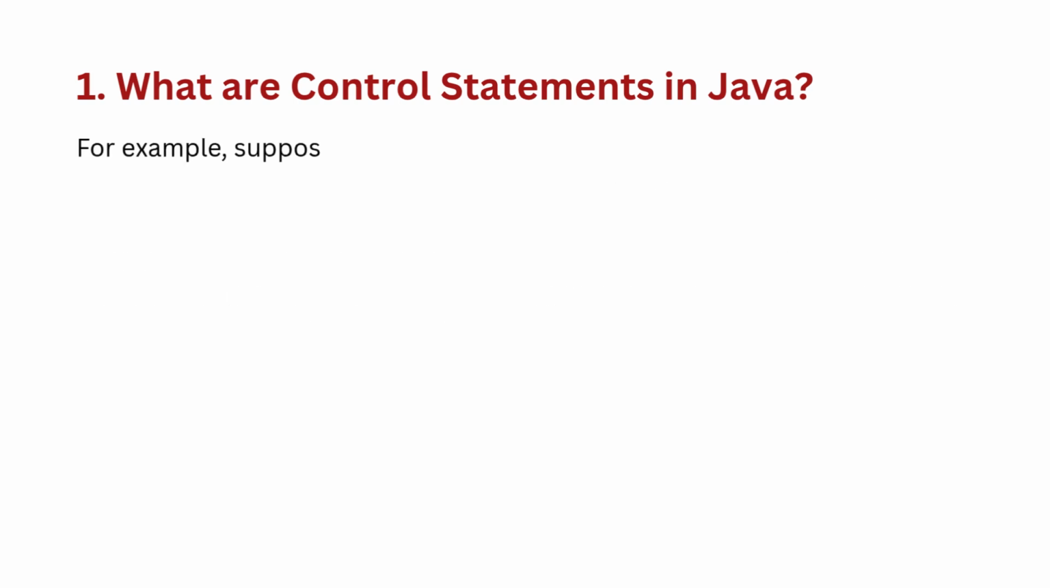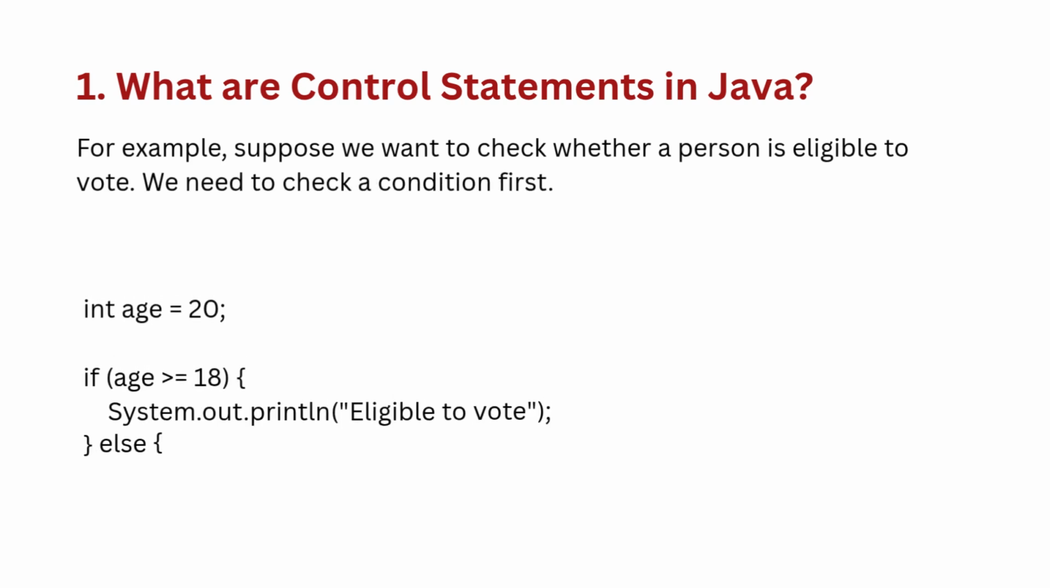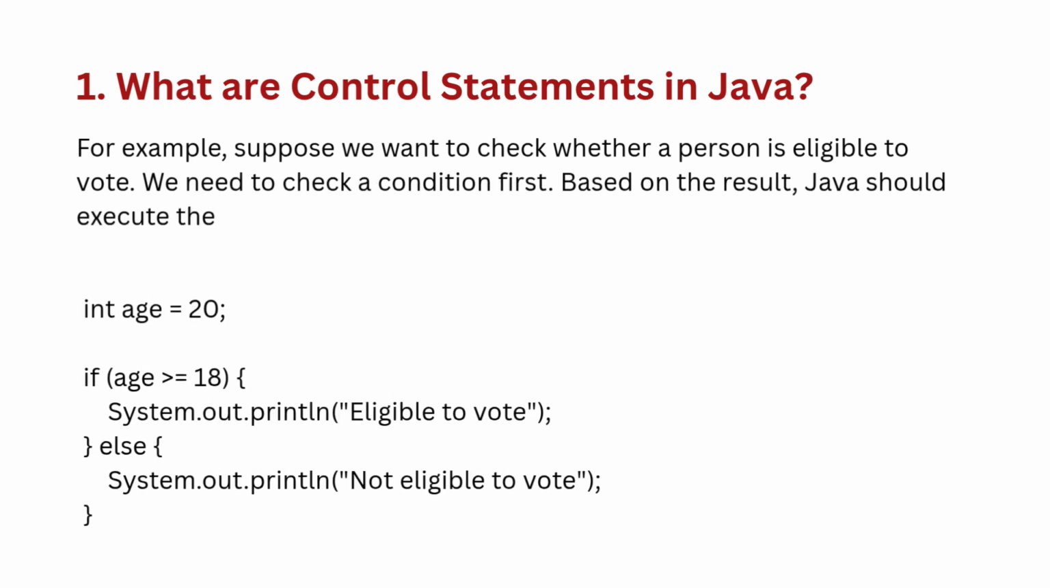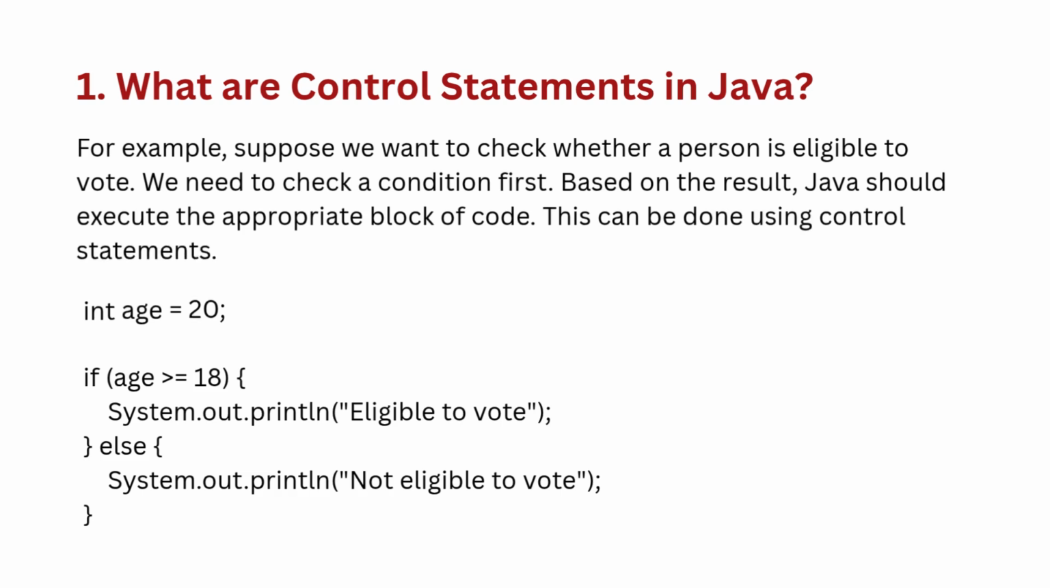For example, suppose we want to check whether a person is eligible to vote. We need to check a condition first. Based on the result, Java should execute the appropriate block of code. This can be done using control statements.